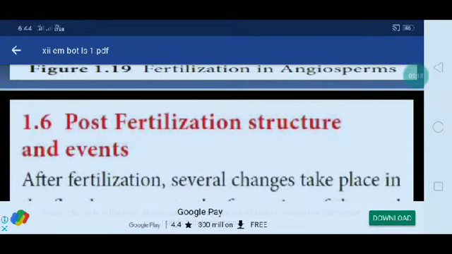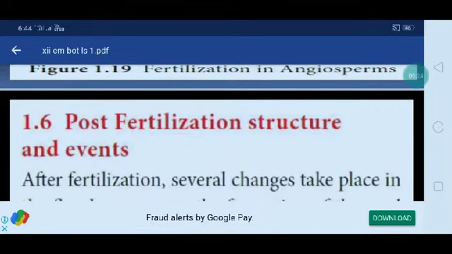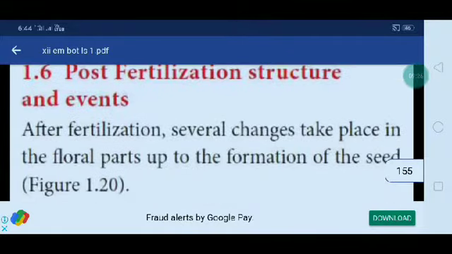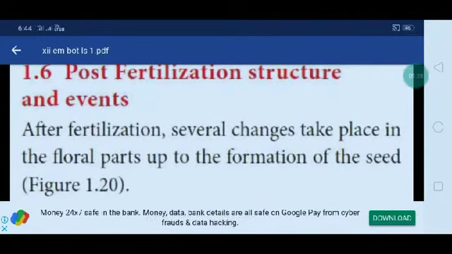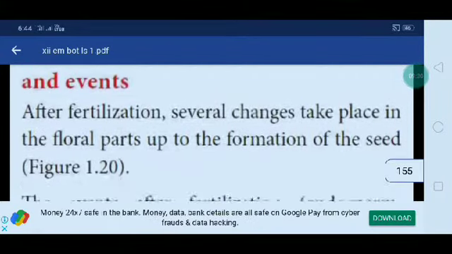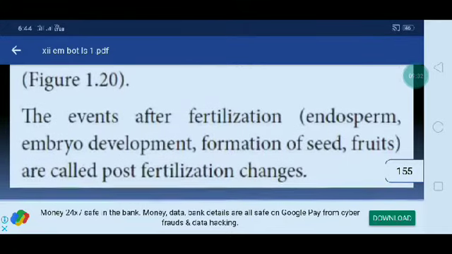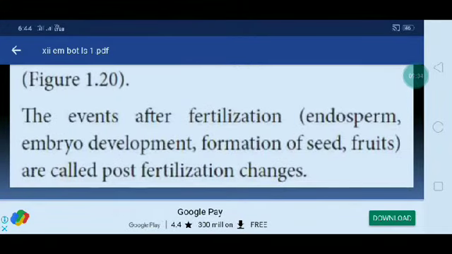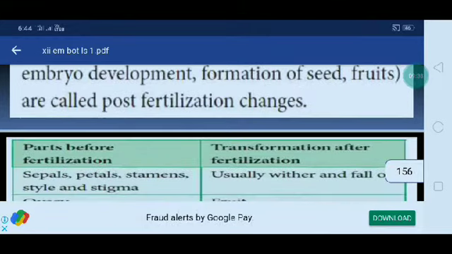Next, post-fertilization structures and events. What happens after fertilization? What changes occur in a flower? After fertilization, several changes take place in the flower parts up to the formation of the seed. The events after fertilization: endosperm and embryo development, and formation of seeds and fruits are called post-fertilization changes.